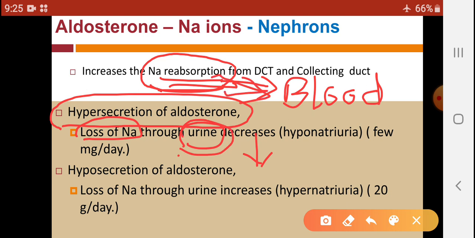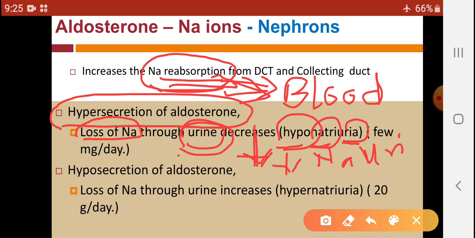This condition is called hyponatremia. Natri is related to sodium. Hypo means less, and uria means in the urine. So when there is hypersecretion of aldosterone, less sodium is excreted through the urine, and that terminology is called hyponatremia.